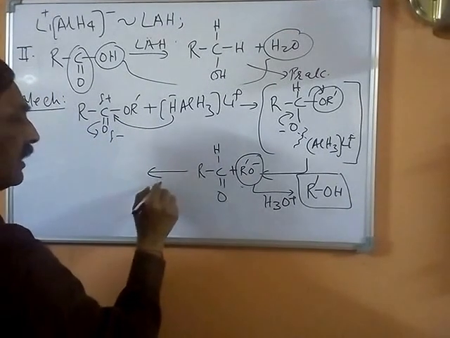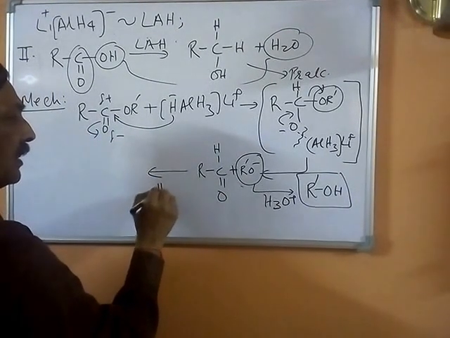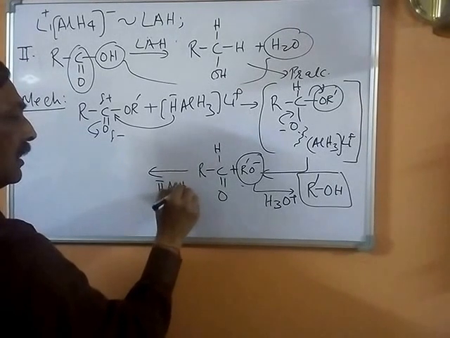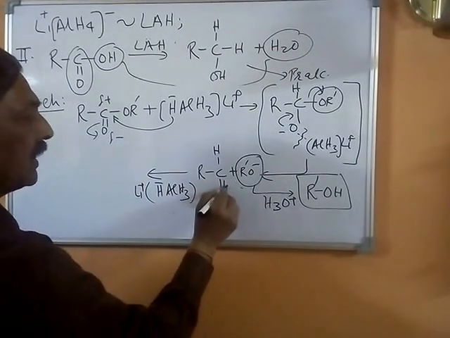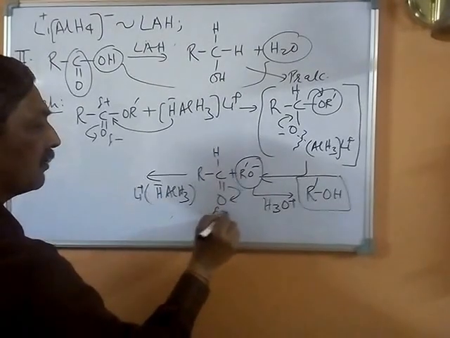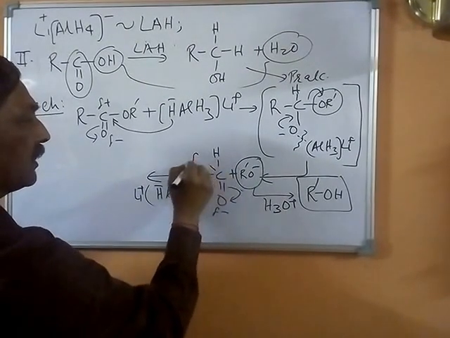second reduction by H- AlH3 Li+, and again this will polarize, become delta minus, and this will become delta plus.